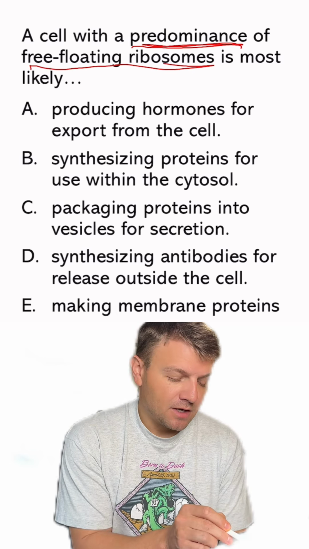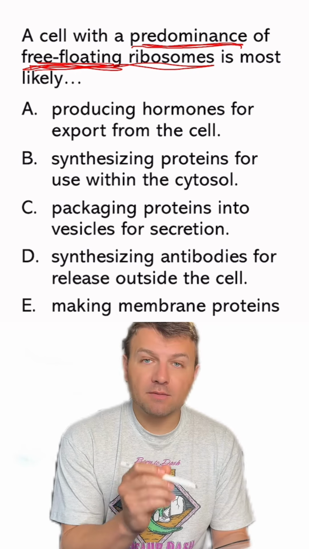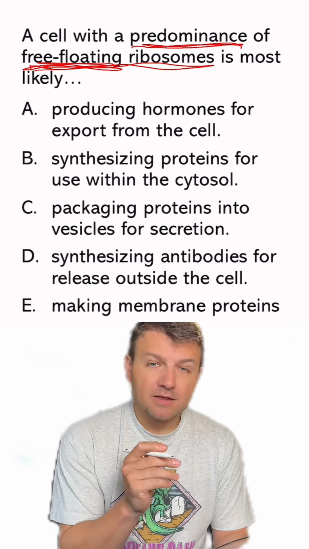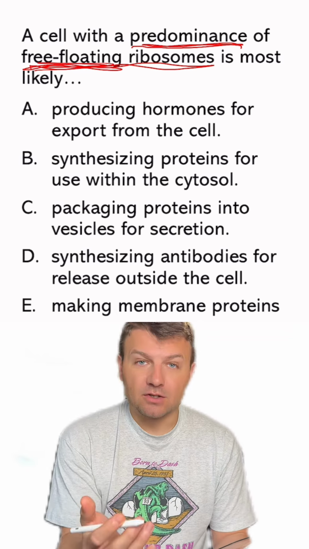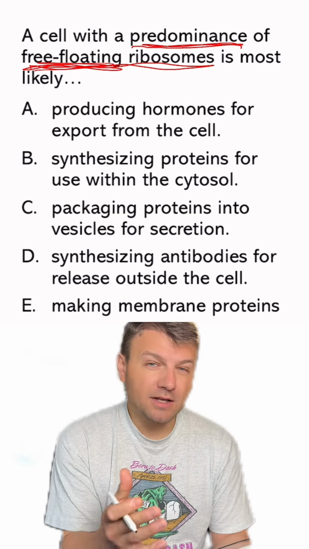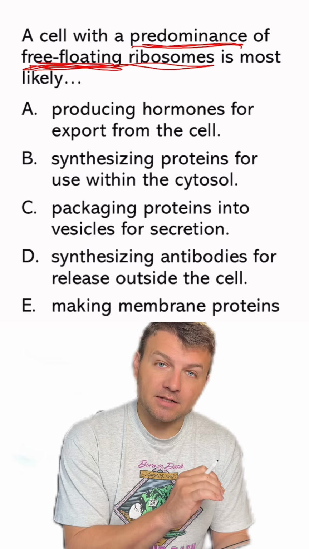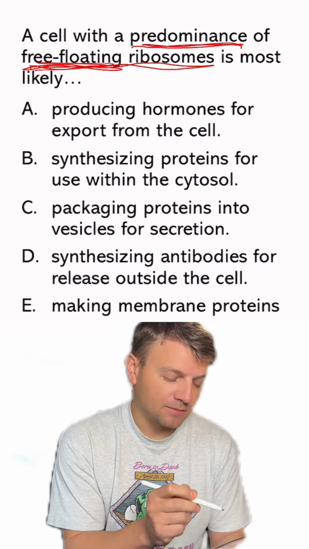Free-floating ribosomes. This might confuse students because free-floating is very specific. Free-floating means that these ribosomes are going to make proteins found within the cytoplasm. This is versus the rough ER that has ribosomes attached that make extracellular proteins. So our answer that we're looking for is something to do with the proteins found in the cytoplasm versus extracellular proteins. So A, producing hormones for export from the cell.